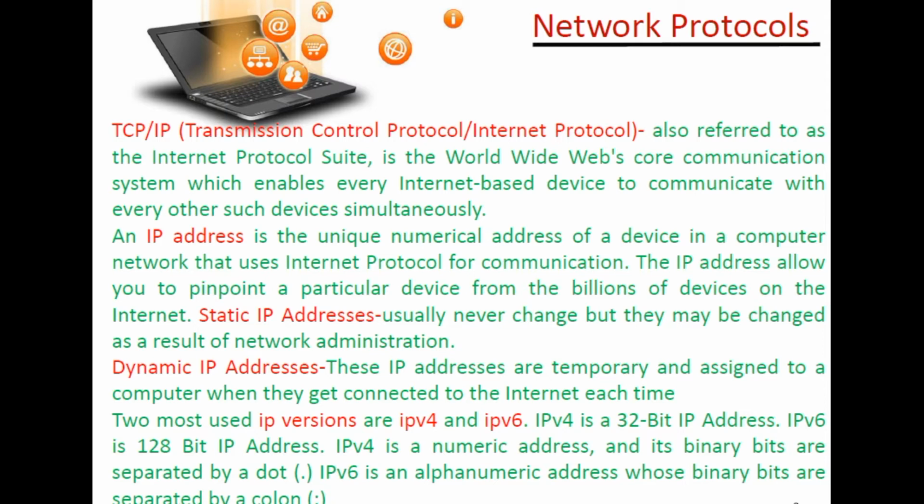For example, if you are searching for project details on the Google search engine, the Google server identifies your IP address and sends back the request in the form of a result or answer to your machine, I mean your laptop or whatever device you connected with. Now we have to understand how many types of IP address there are. There are two types of IP address, students: static IP address and dynamic IP address.